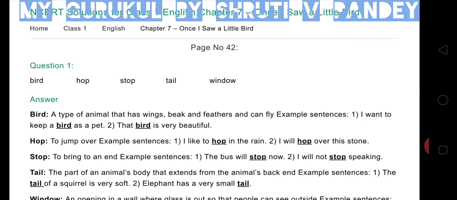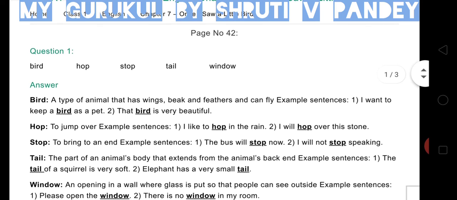Next word is hop. So what is the meaning of hop, children? Hop means to jump over. Example sentences. Number 1, I like to hop in the rain. Number 2, I will hop over this stone.